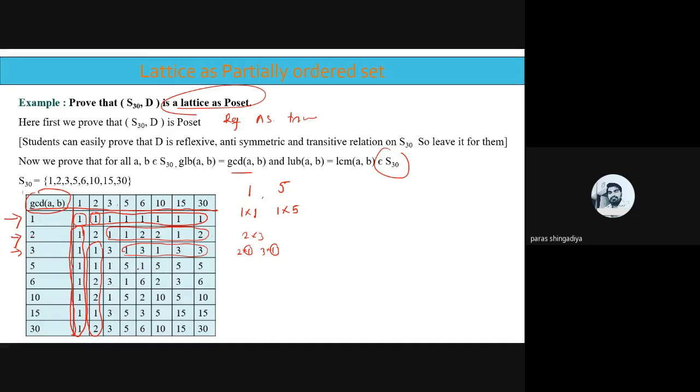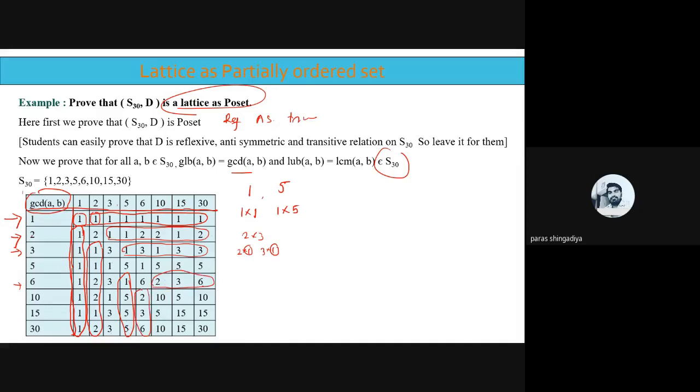And repeat this value of the fourth row in this fourth column also: 1 5 5 5. Okay. Here it is. And then 6 with the remaining all. 6 with 6 answer is 6, 6 with 10 answer is 2, 6 with 15 answer is 3, 6 with 30 answer is 6. Clear? So 2 3 6, write down in this column also.